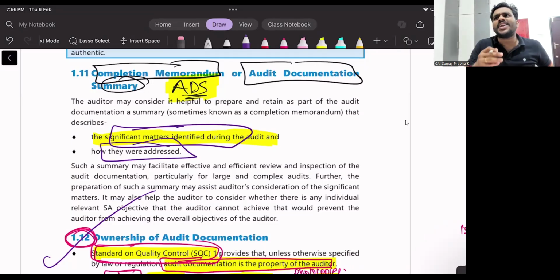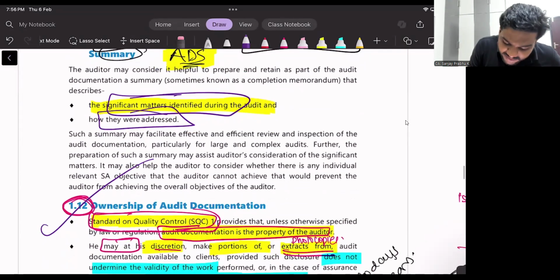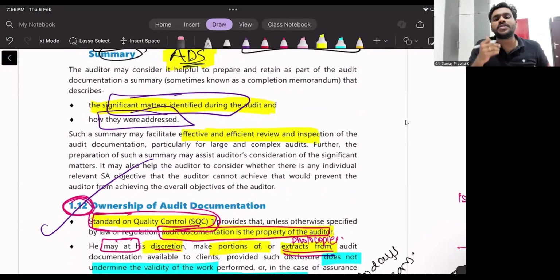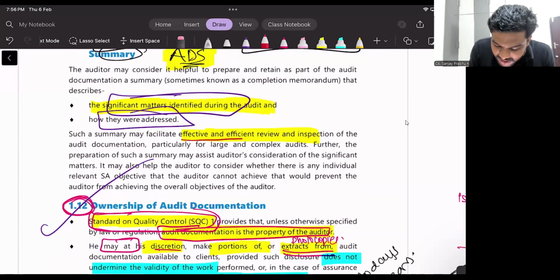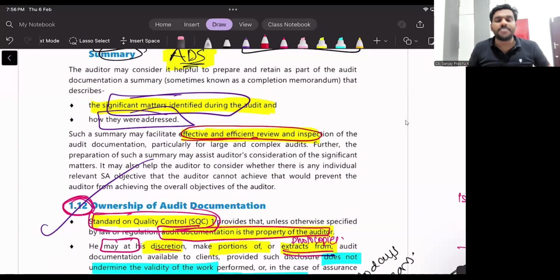So what is the importance, or what are the advantages, of preparing such a summarized version, summarized audit documentation? You can effectively review. See, what is the importance of preparing short notes? Sir, it will speed up our revision, sir. Same way here. It will facilitate effective and efficient review.